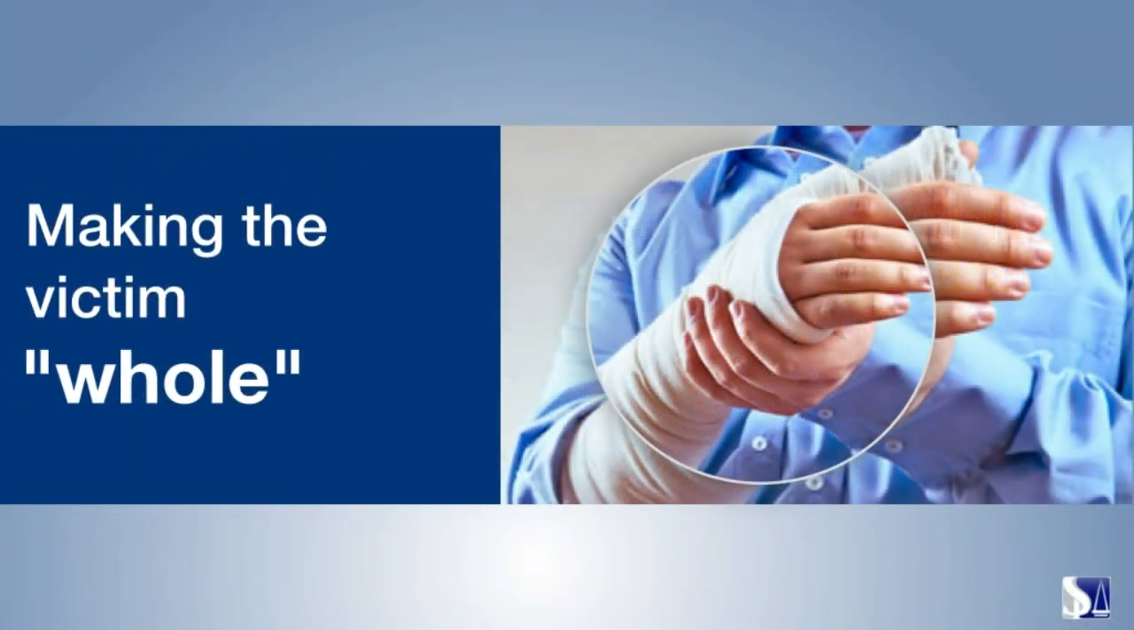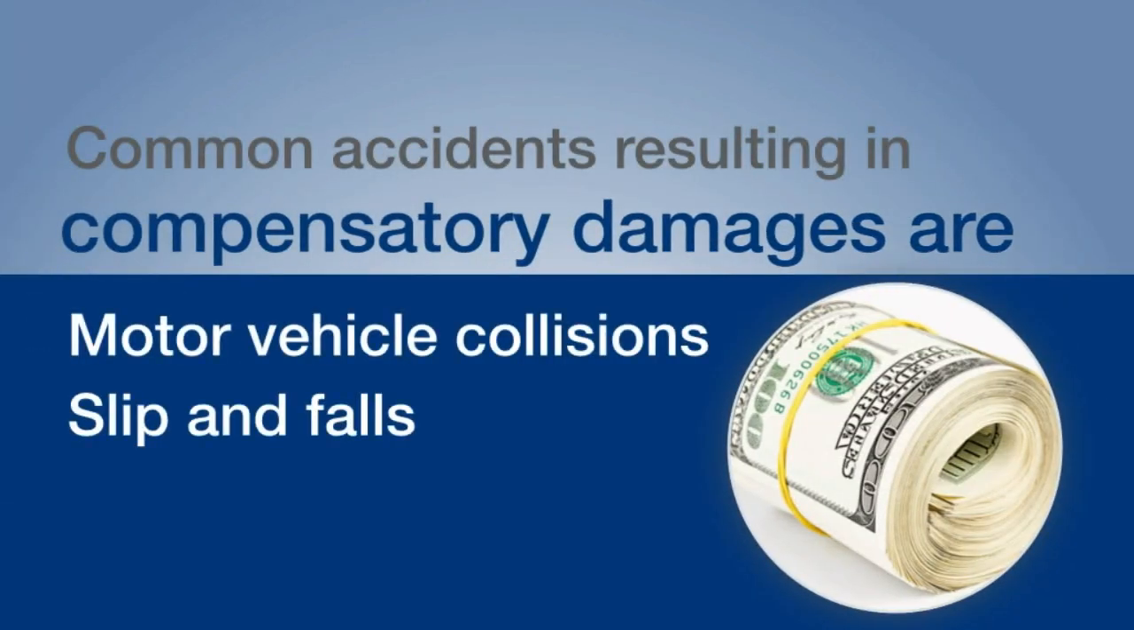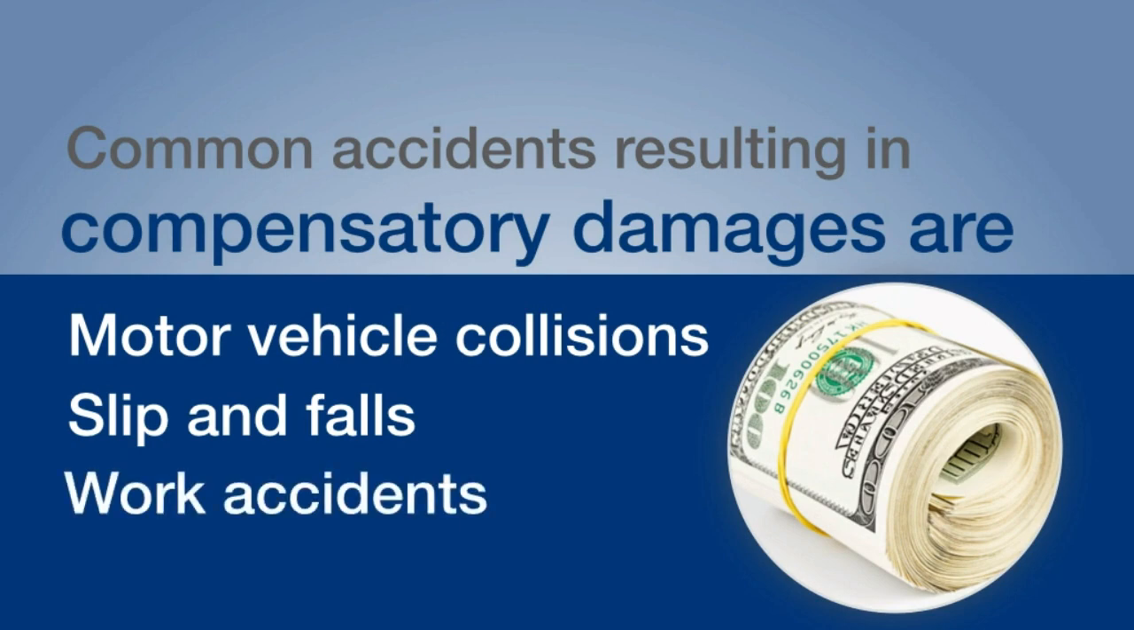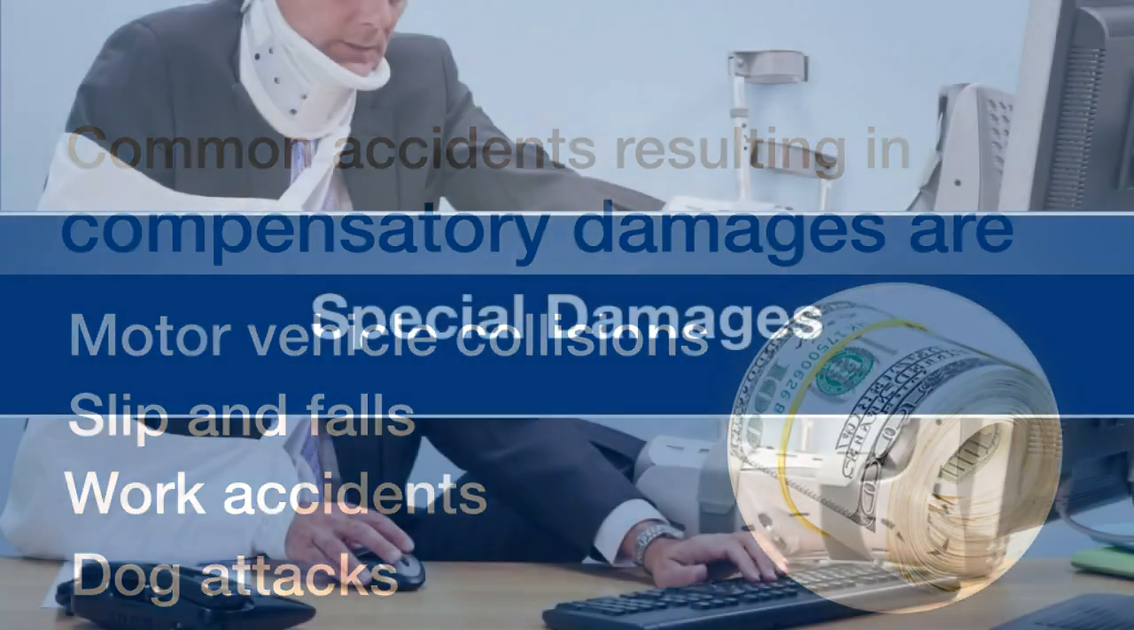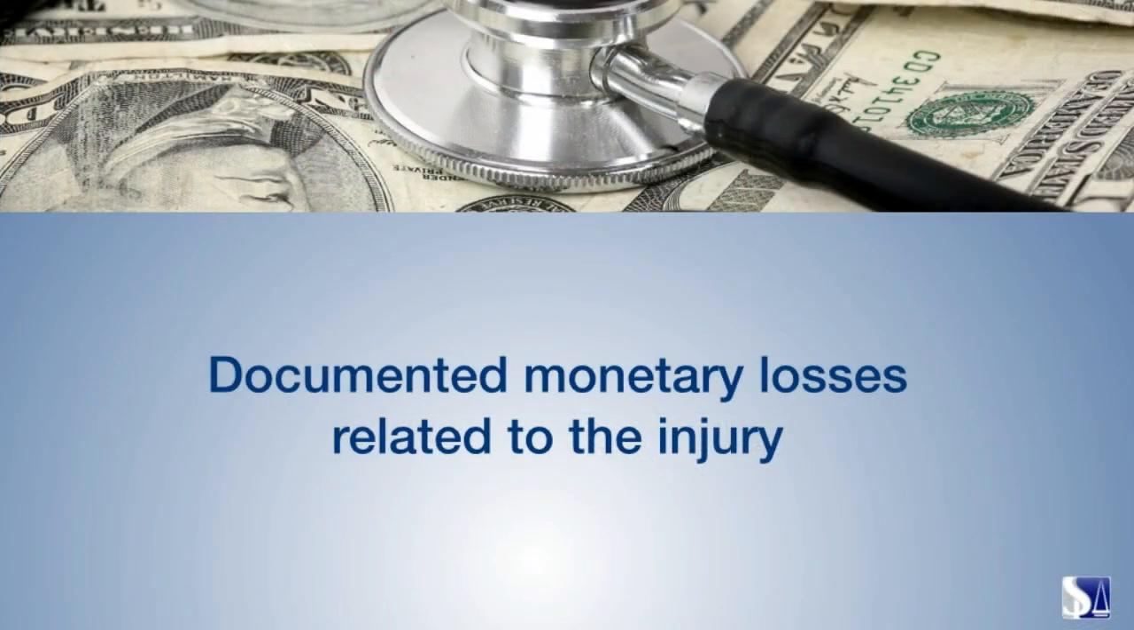The most common accidents resulting in these damages are motor vehicle collisions and slip and falls. Other causes include work accidents, dog attacks, defective products, medical errors, and related injury accidents. When working forward in these types of cases, it's important to understand the term special damages. These are monetary losses directly related to the accident and injury, which are easily documented and calculated.